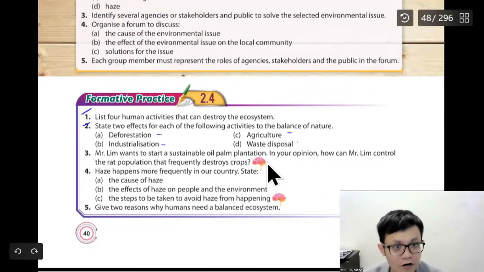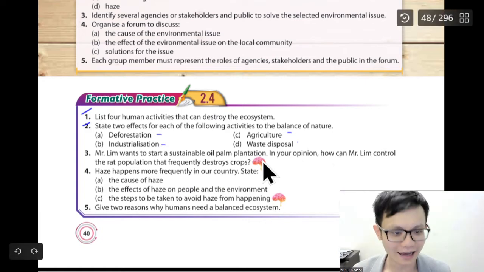Now, this one needs you to use your brain. The question: Mr. Lim wants to start a sustainable oil palm plantation because Mr. Lim wants to get money. In your opinion, how can Mr. Lim control the rat population that frequently destroys the crop? So, what can Mr. Lim do?